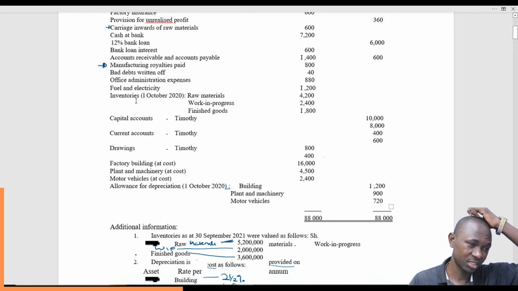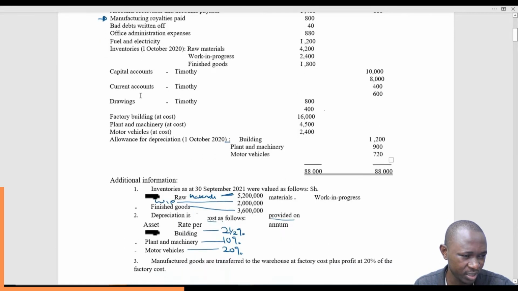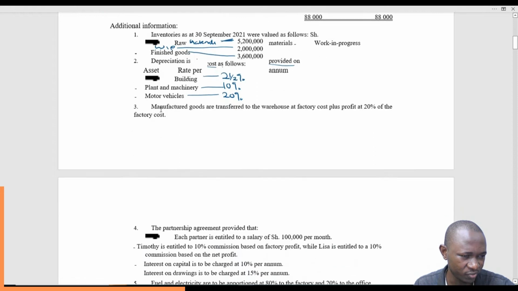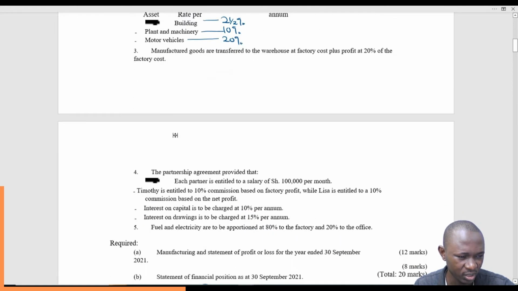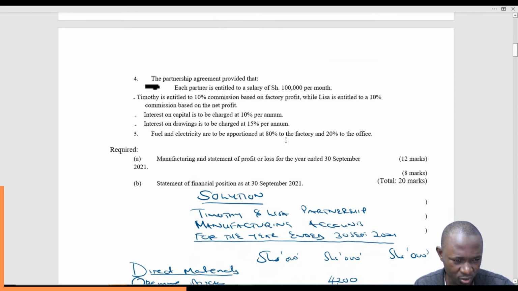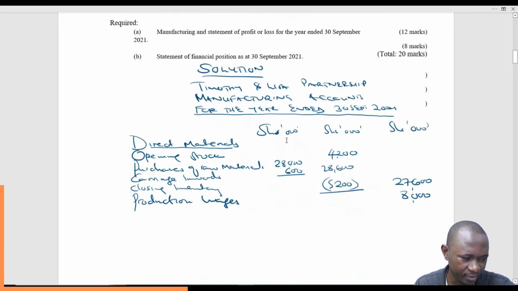Remember, prime cost is direct material plus direct labor plus direct expenses. So let's check if we have any other before we can take that. We don't have any other. The additional information, check just to make sure there is no other. Fuel and electricity are to be apportioned at 80%. That is a factory overhead incurred for the general whole. So I think we are done.